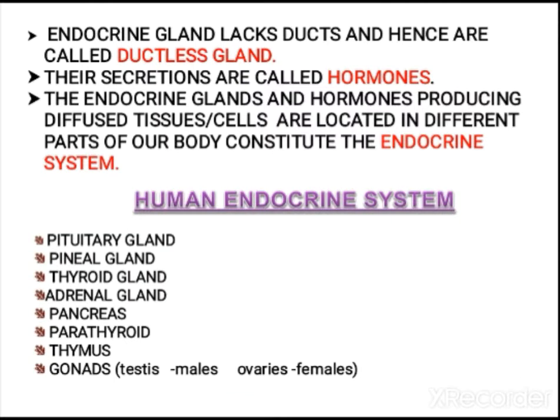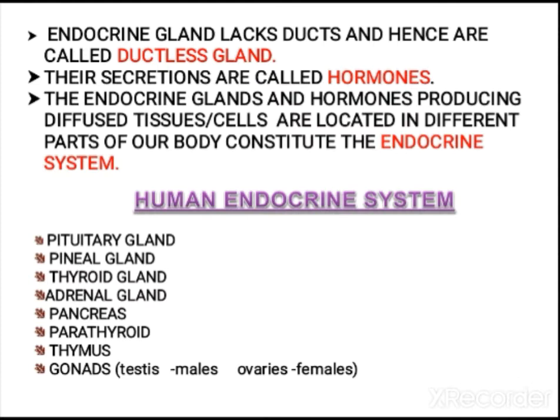An endocrine gland lacks ducts, so that's why we call it a ductless gland. The secretions of endocrine glands are called hormones. Endocrine glands and hormone producing diffused tissues or cells are known as the endocrine system. The hormone producing diffused cells are located in different parts of our body, which we will study in the chapter. Both endocrine glands and the hormone producing diffused tissues or cells together constitute the endocrine system.